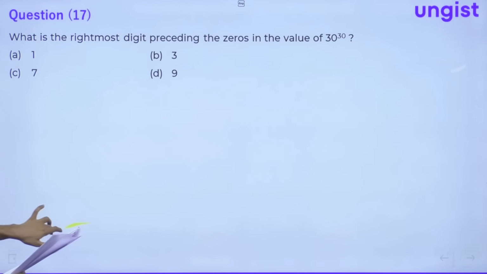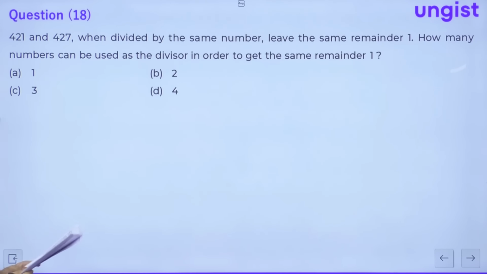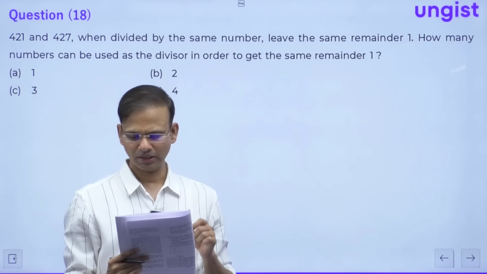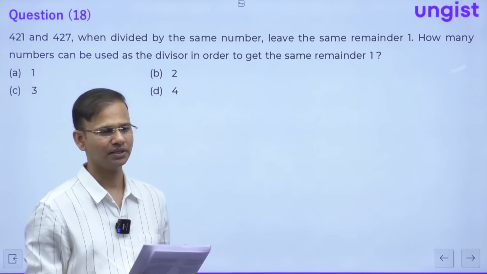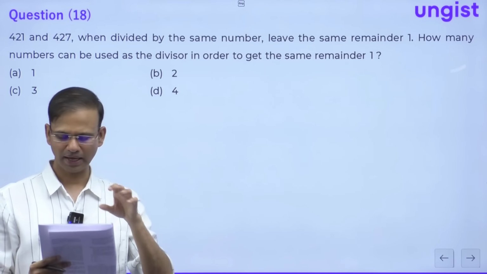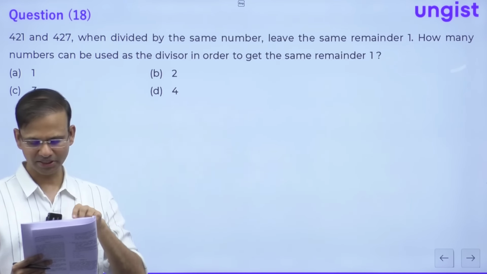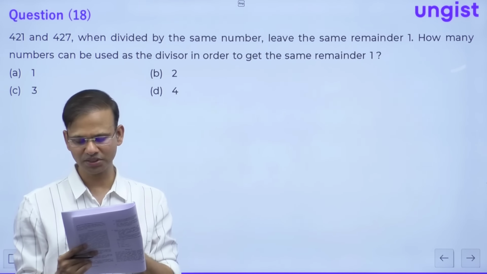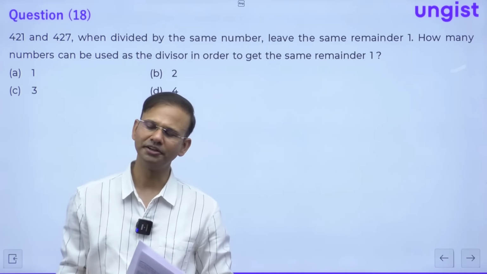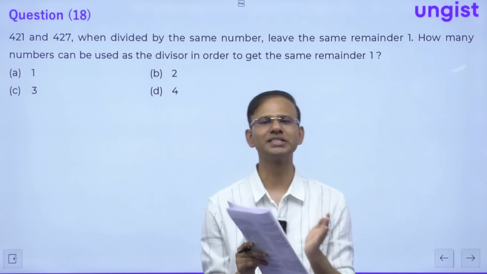Next question is question number 18. Question number 18 is saying 421 and 427 when divided by the same number, leave the same remainder 1, right? So guys, in this type of question, we just need to find the difference, right? And the question is saying how many numbers can be used as the divisor in order to get the same remainder as 1. So obviously, if you find the difference, it will be 6.